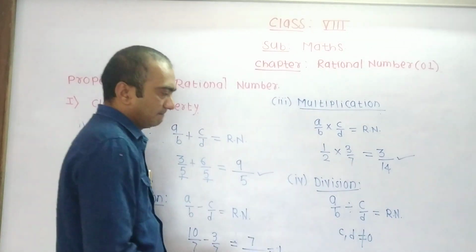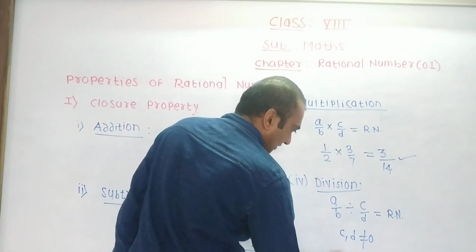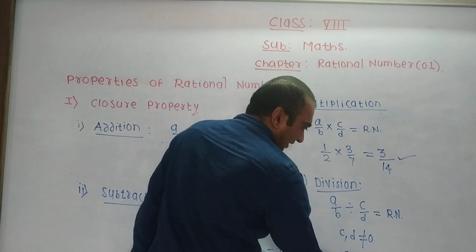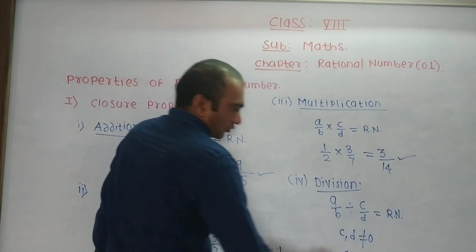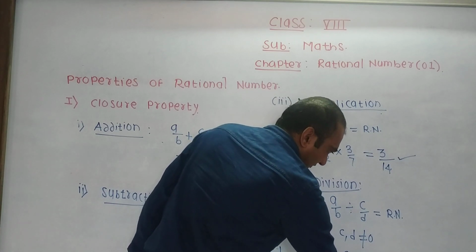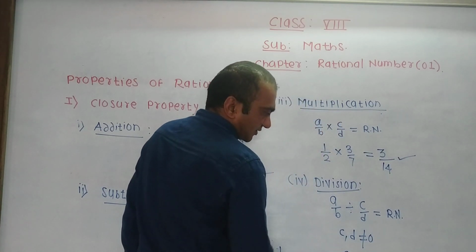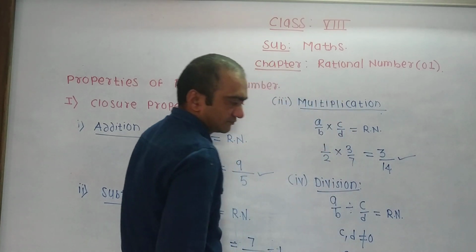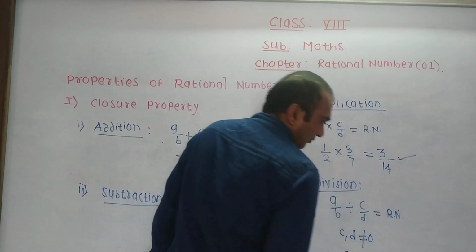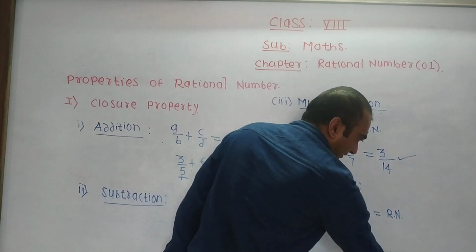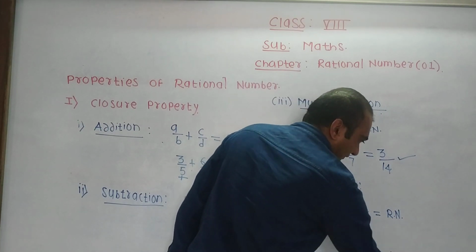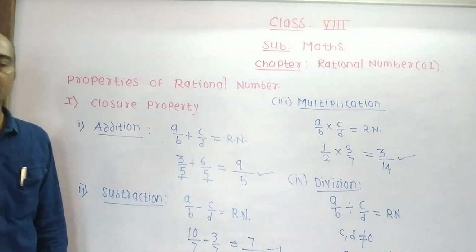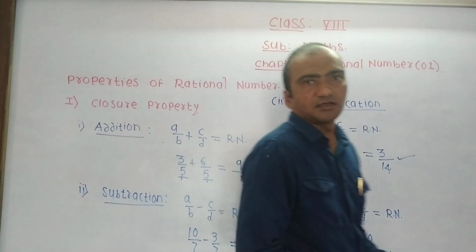Let's see an example. Suppose the first rational number is 2 by 3 divided by 1 by 5. 2 by 3 as it is, into the reciprocal of 1 by 5, which is 5 by 1. Make the multiplication of numerators, 2 into 5, 10, divided by 3 into 1, 3. What we can say here is, if we divide two rational numbers, then we get a rational number.